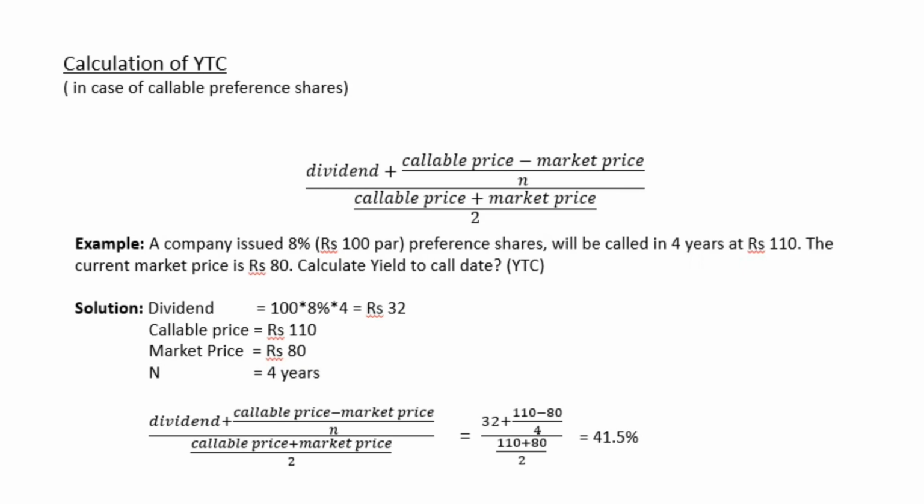Now, they have calculated dividend as 100 into 8% into 4. 4 is basically 4 years. And dividend is always calculated over the par value. Remember this thing, okay? After putting the values in the formula which is provided on the screen, you will get yield to call date 41.5%.